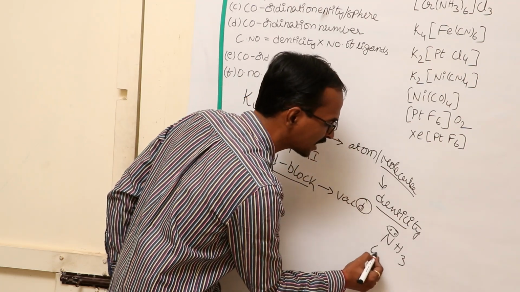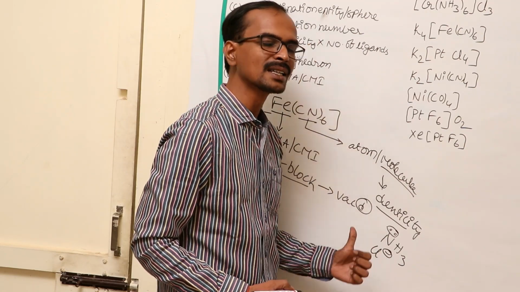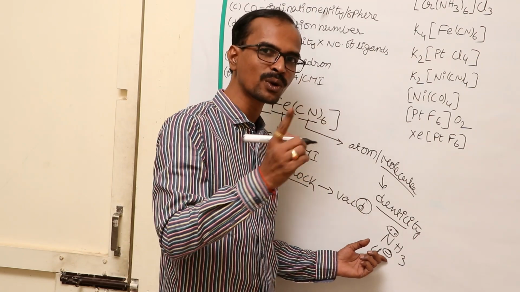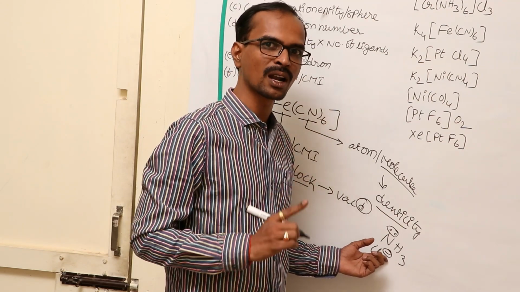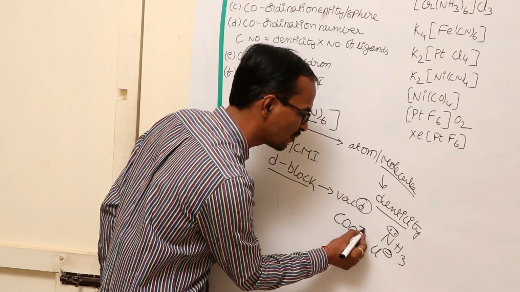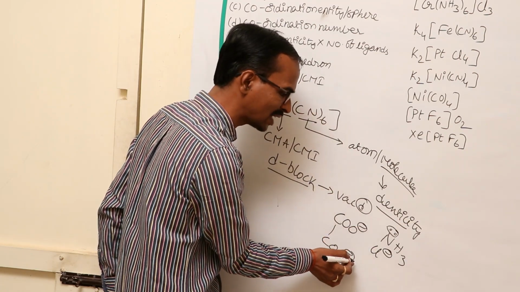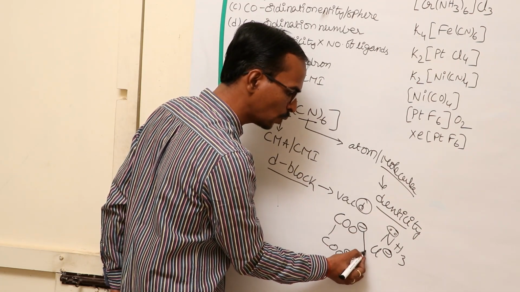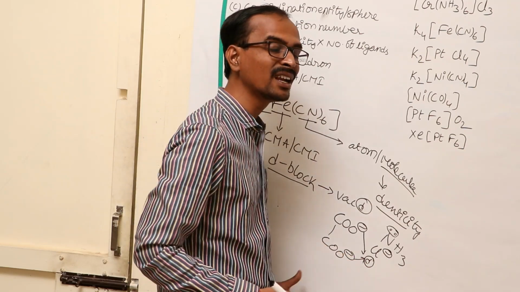In the same way, let us take Cl minus. This negative charge is donated to the central metal atom. Only one lone pair of electrons or one negative charge is donated to the d block element to form a complex compound. So it is also called a monodentate ligand. Let us take the oxalate ion, COO minus and COO minus. Here you see two negative charges are present on the oxygen atoms. So it donates two lone pairs of electrons to the d block element. So it is called a bidentate ligand.